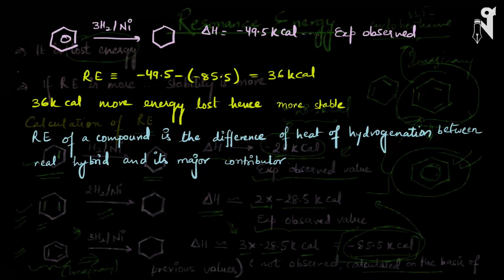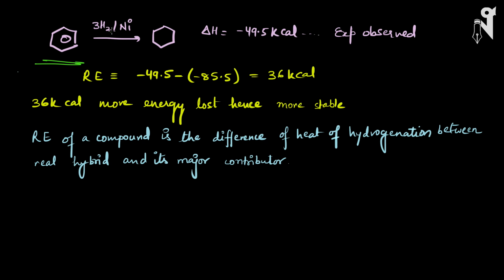Let's see. This is my benzene, and if I hydrogenate it thrice, all the pi bonds will break. Basically, it will lose its pi bond character and become cyclohexane. But the heat of hydrogenation released is minus 49.5 kilocalories, which is way less than what we expected it to be. So basically, the difference between the expected value and the observed value is the resonance energy.